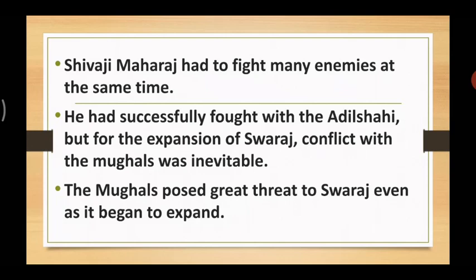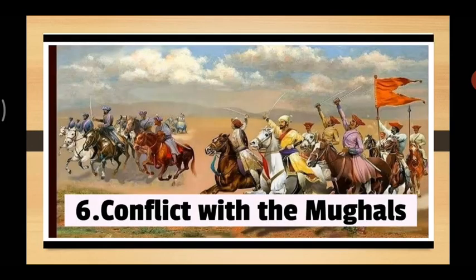But the Mughals posed great threat to Swaraj, even as Swaraj was in the process of expansion. Now we are going to learn in our next chapter, that is conflict with the Mughals.